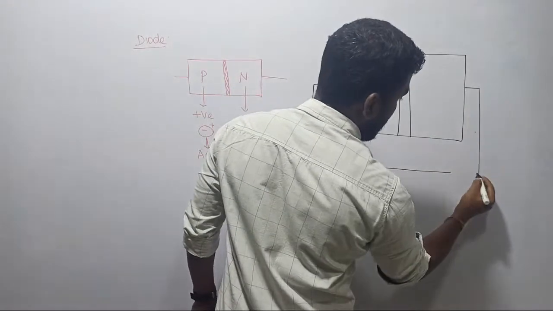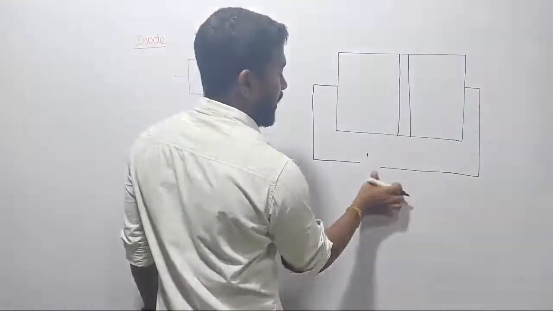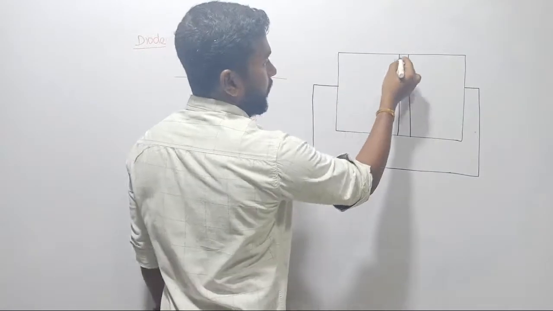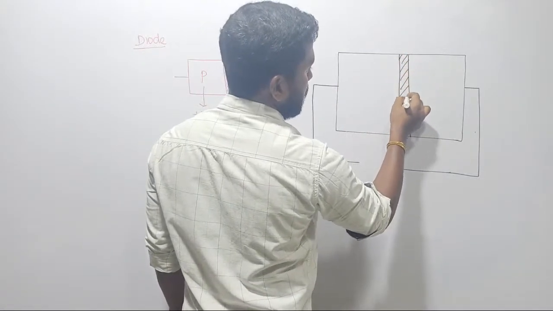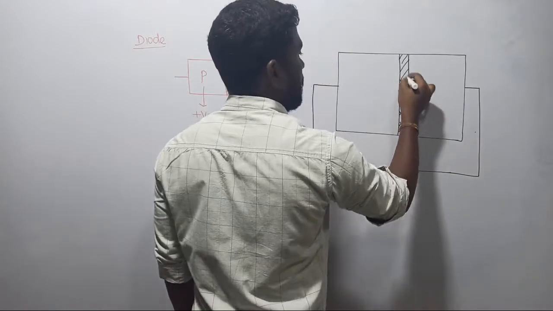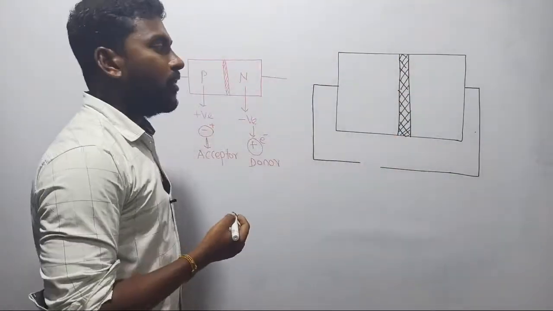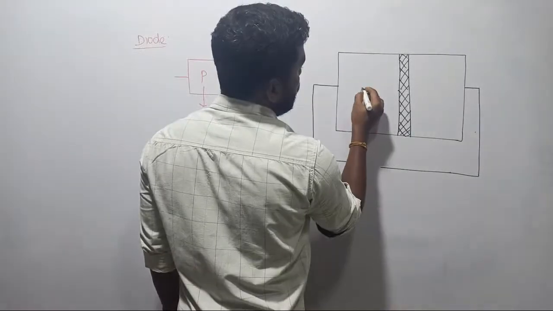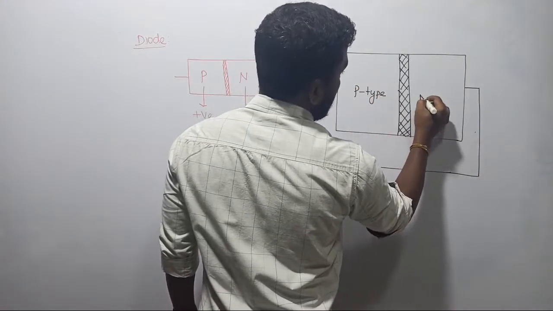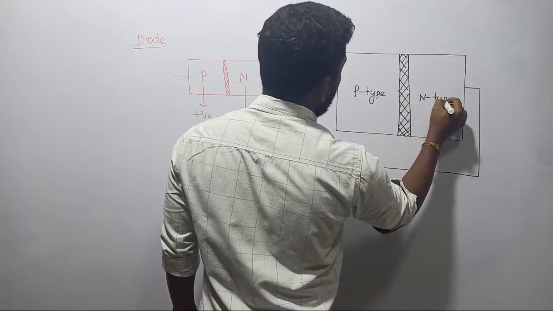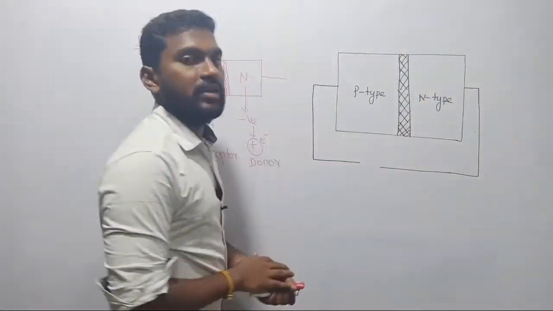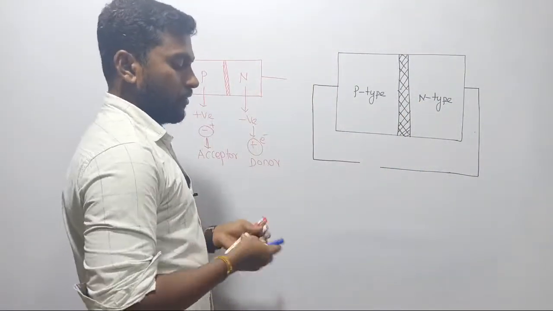This is our material now. Later we will connect the battery. I told you this is P type of material. This is simply called the barrier, the potential barrier. Anyway, let us continue. Here I am going to use P type of material, and this is going to be N type of material. Yes, this is the PN junction diode. We are simply calling it PN junction diode.